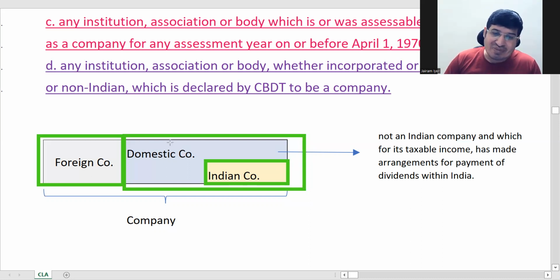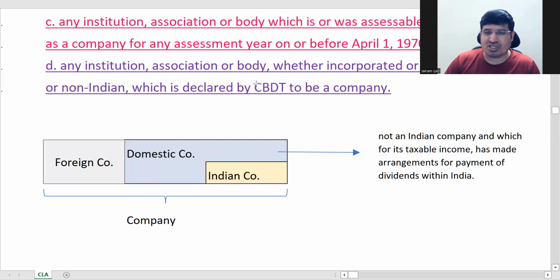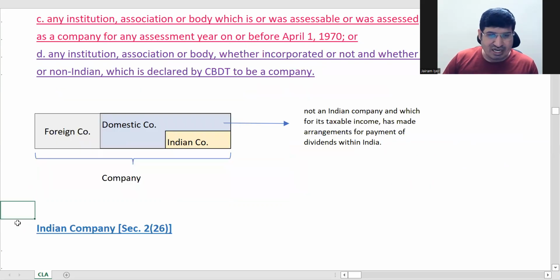So what is the remaining part of a domestic company? It is a company which is not an Indian company, but it pays dividends in India. Basically, in short, we can say that this is a foreign company only, but it pays dividends in India. So that is called a domestic company. This is the short version, and now we'll see all these three in a little more detail.